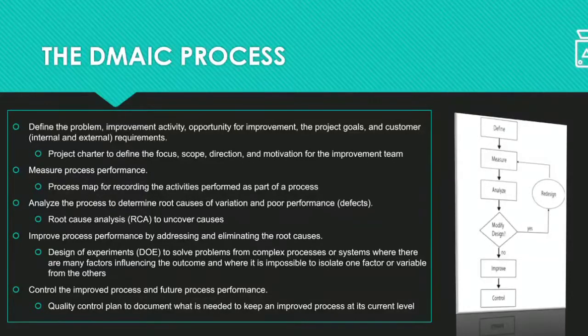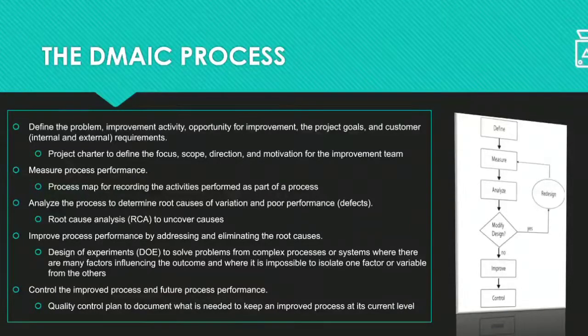Then it also uses some quality tools to analyze the frequency of problems that arise. By using these quality tools, you have to analyze the frequency of those problems or any causes. The tools can be a Pareto chart, fishbone diagram, etc.